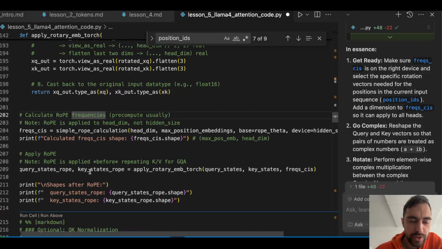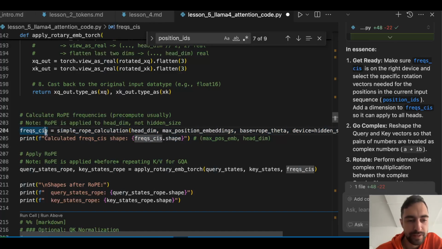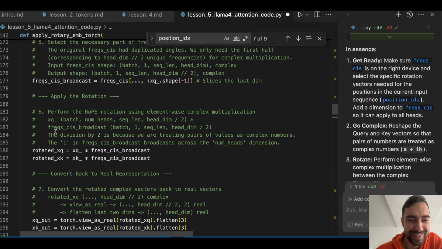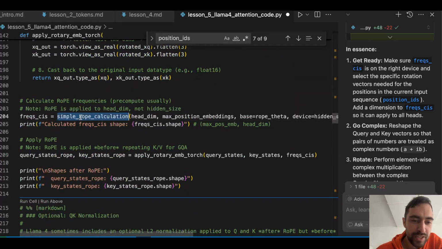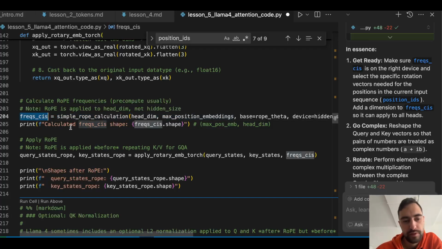So now we will just call all of these functions that we defined. I think from now on it's simpler. This was the most tough part. So we just do frequencies. These are the pre-computed frequencies for each token that's not dependent on the token, just on the position.